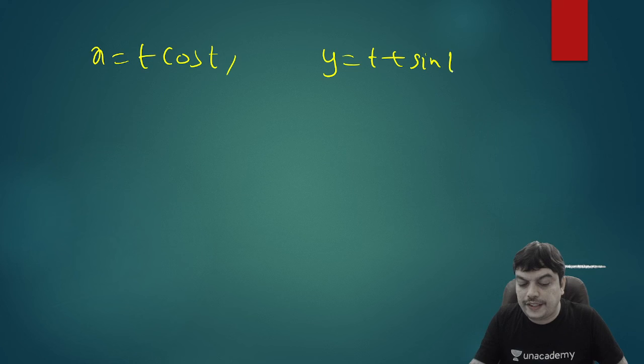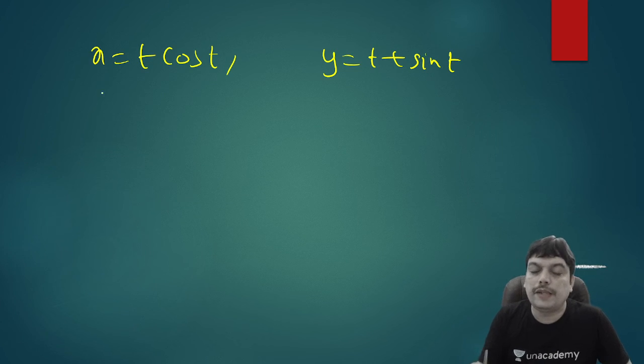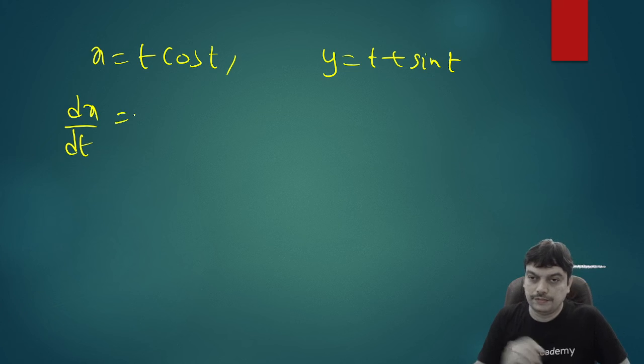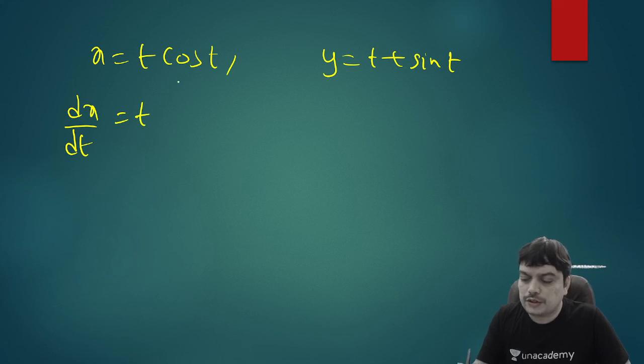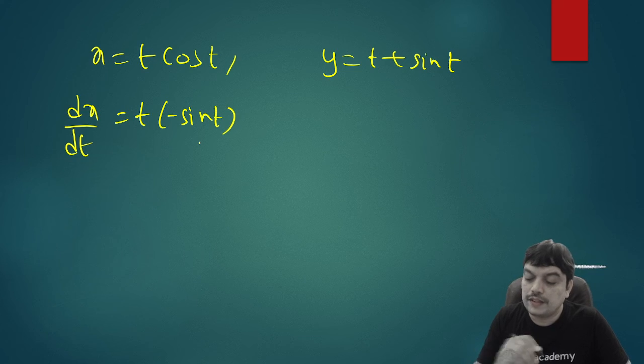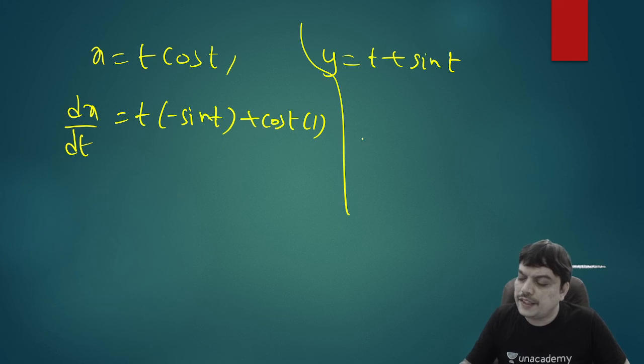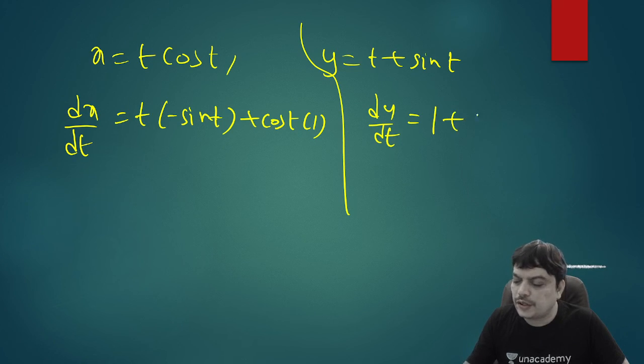So you want to find d square x by dy square, but x depends on t, and y depends on t. Let us first find dx by dt. This you can write with the product rule. How do you apply the product rule? Write one of them the same, differentiate the other. t into the derivative of cos, which is minus sin, plus cos t into the derivative of t, which is 1. In the same way, you can find dy by dt: the derivative of t with respect to t is 1, and for sin it is cos t.